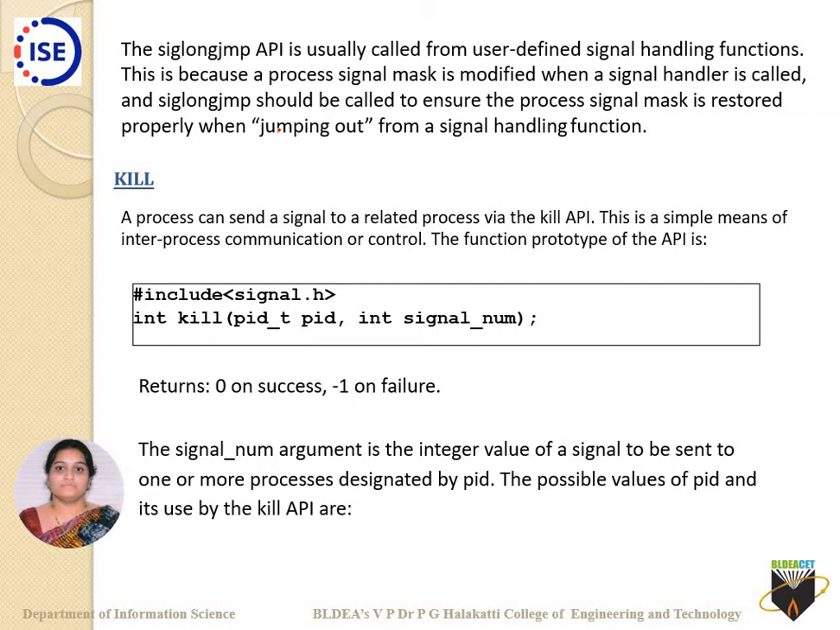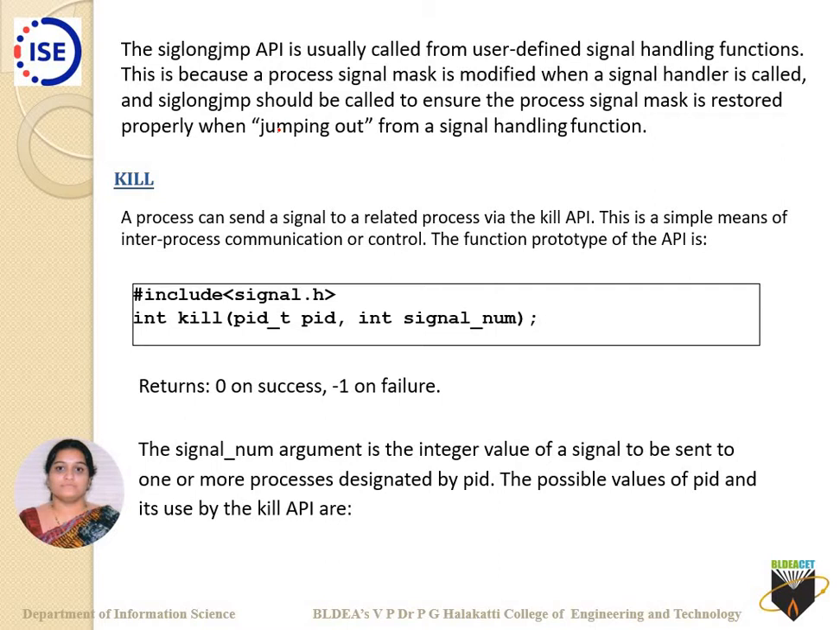So how can you do that? You can kill a particular process by using the kill API. It takes two arguments: one is the PID and the second one is the signal, that is, through what signal you want to terminate that particular process. You have to specify that. It requires the header file signal.h. It's a simple means of inter-process communication or control.